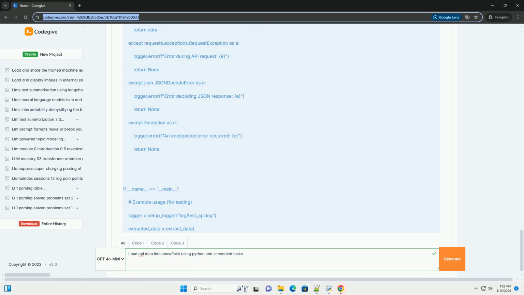1. Create a stored procedure, Python. First, create a stored procedure in Snowflake that encapsulates your data ingestion logic. This will call your Python modules, essentially wrapping the existing job function. Key considerations for Snowflake stored procedures: Runtime version, specify the Python runtime version. Packages, list any external Python packages your code requires. Handler, specifies the name of the function to execute when the stored procedure is called, in this case, main.